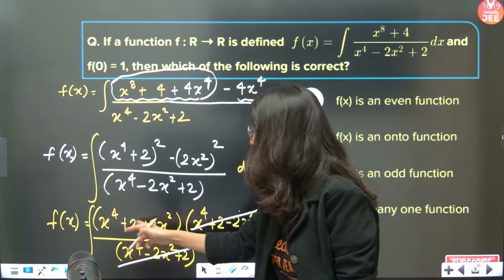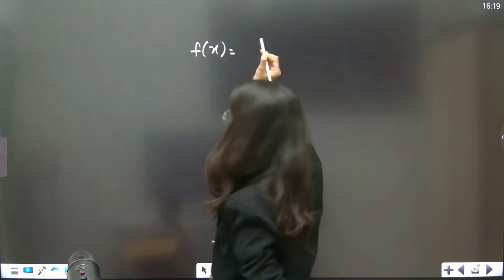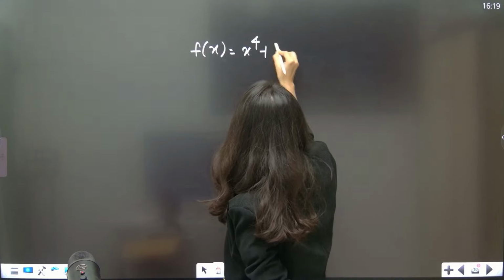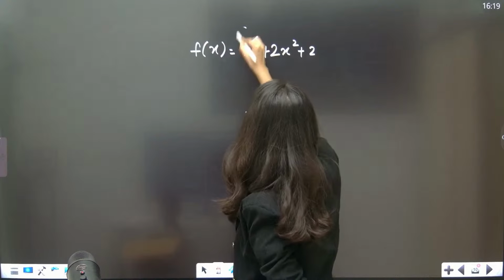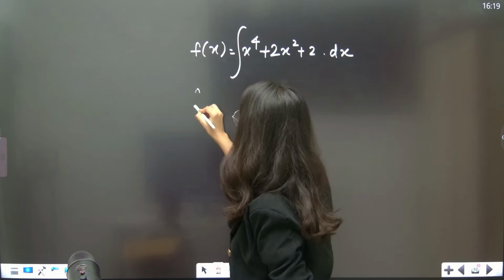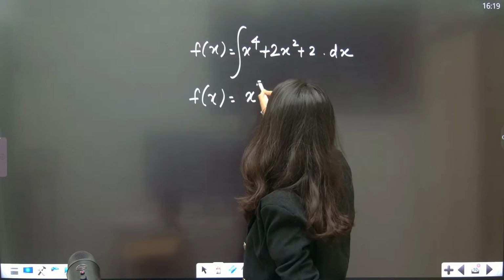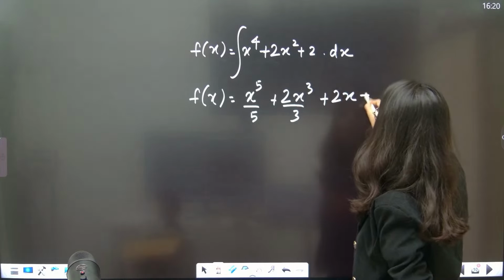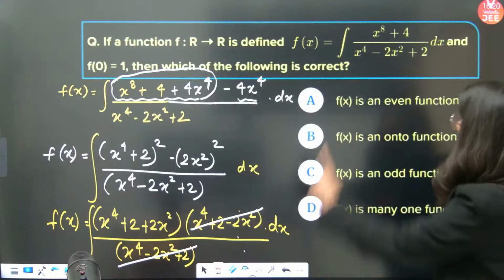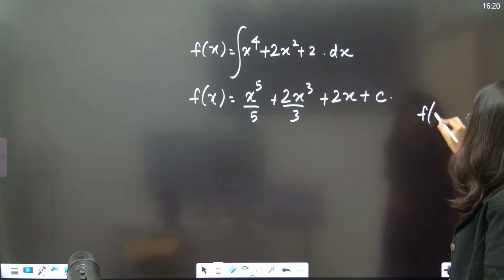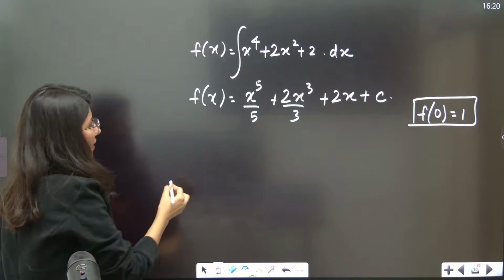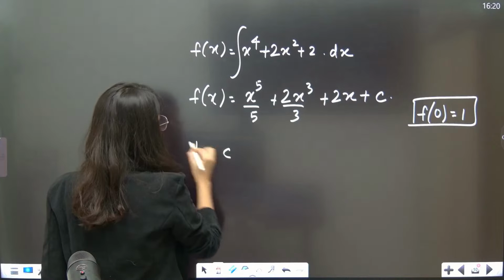So fx equals x power 4 plus 2x square plus 2, integral with respect to dx. So now integrate. F of x will be x power 5 by 5 plus 2x cube by 3 plus 2x plus constant. This is your fx. As per the question, f of 0 is equal to 1. So satisfying f of 0 equals 1, from here 1 equals 0, 0, so c is coming out as 1.